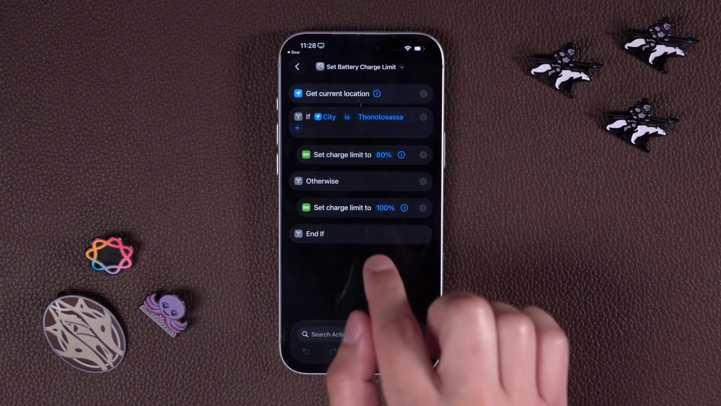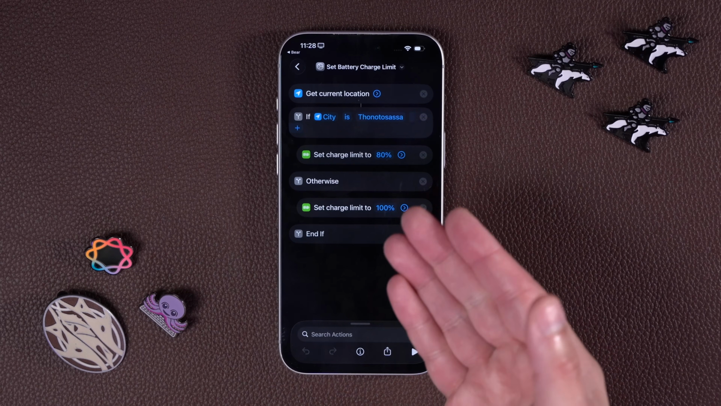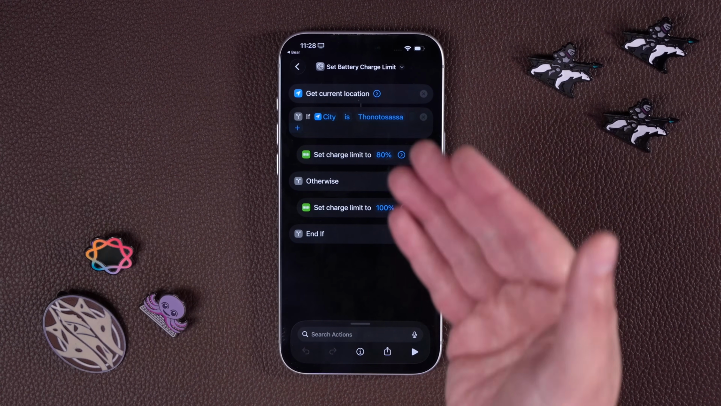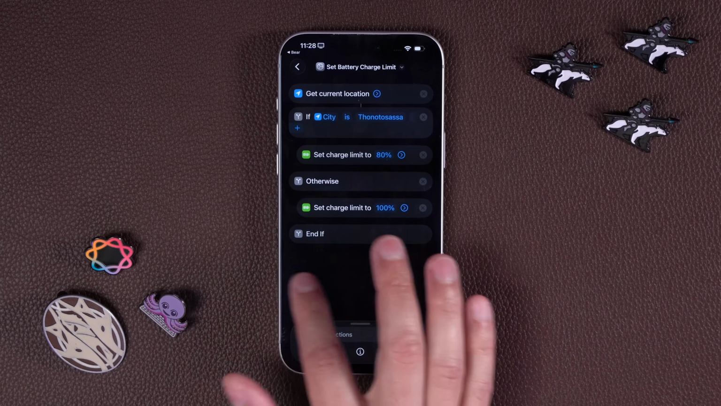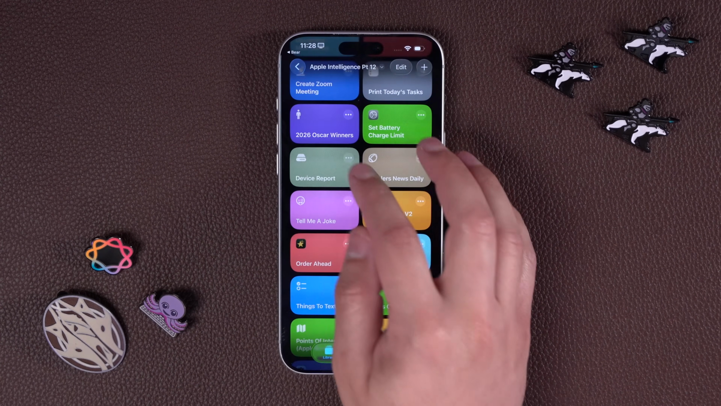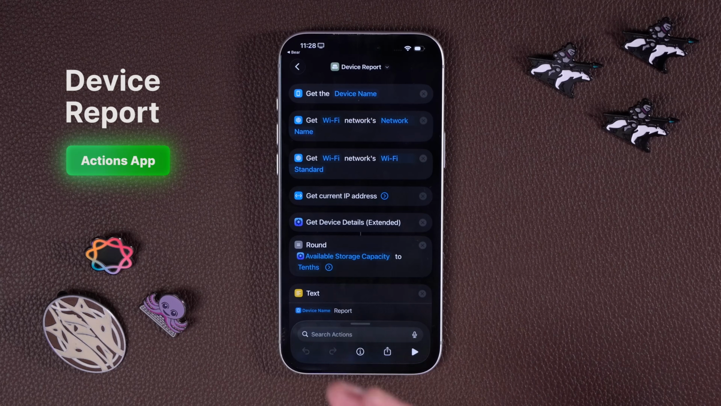It'll set that charge limit to 100%. Have this automated to run every day at a certain time, and if you're home, it'll be 80%. If you're traveling, it'll charge to 100%. This next one is using one of the new actions from the Actions app.